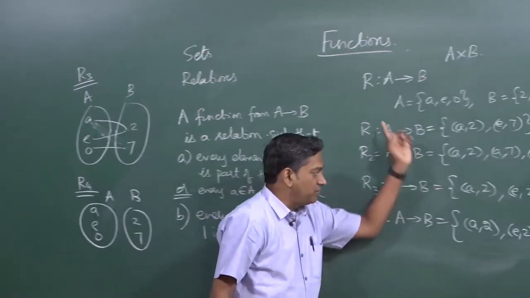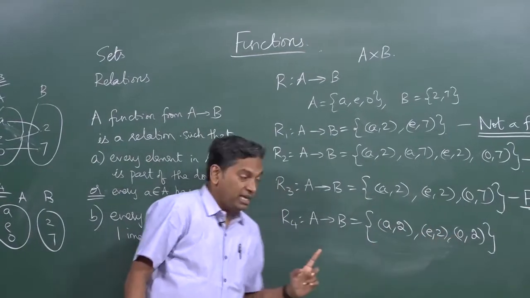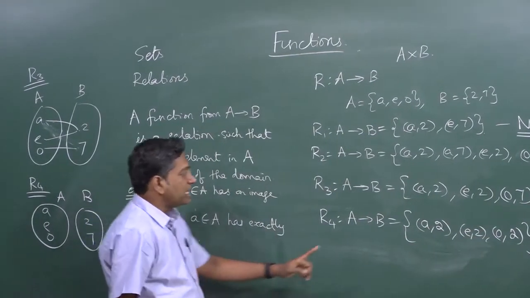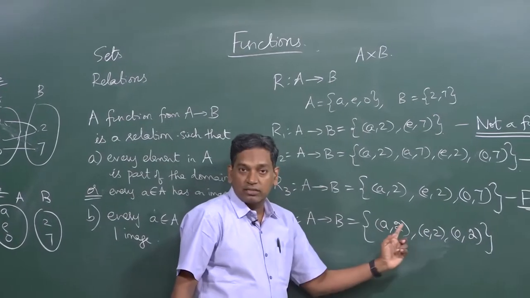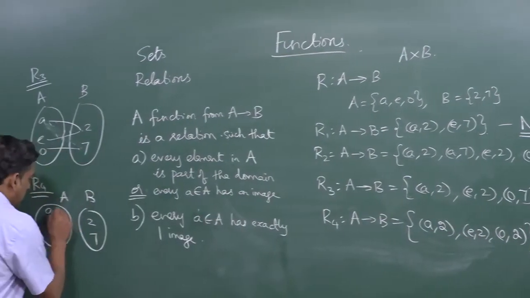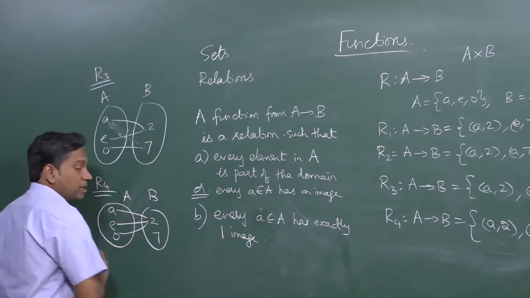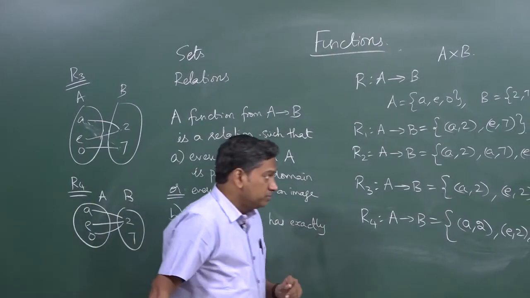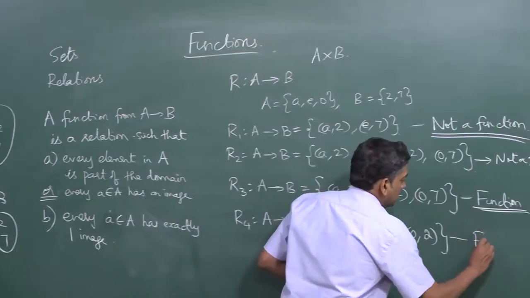Well, it satisfies the first condition, a, e, o all are there, and it also satisfies the second condition, that a is not related to two elements, it has only one image, and the diagram will be something like this. So this is also a function.